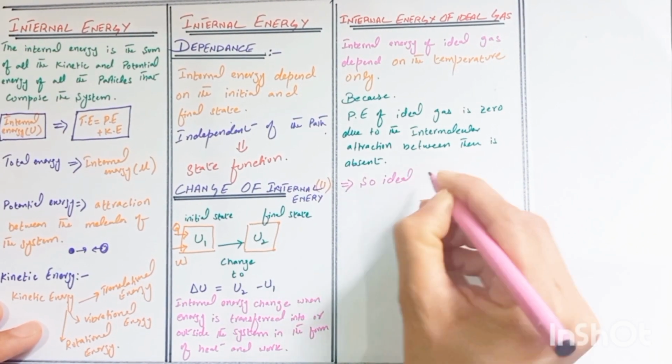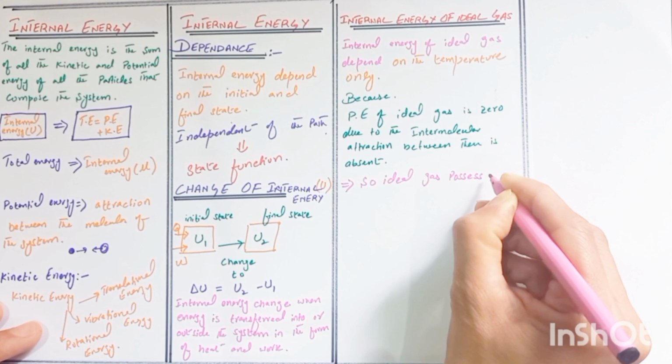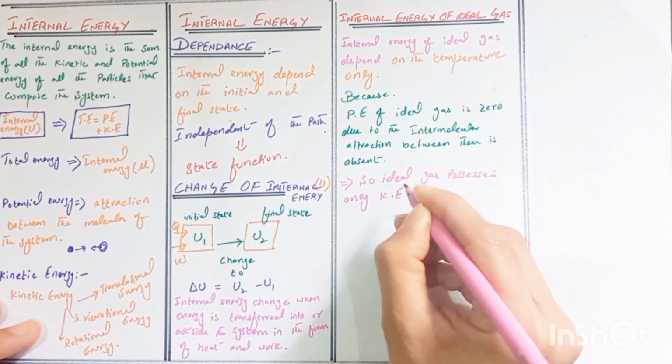So an ideal gas possesses only kinetic energy.